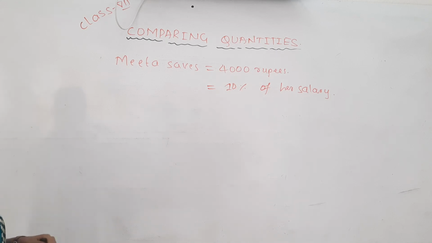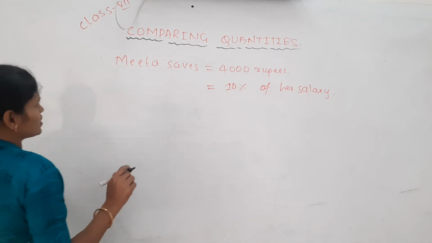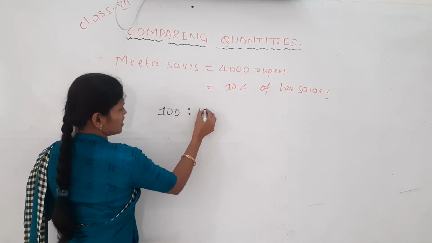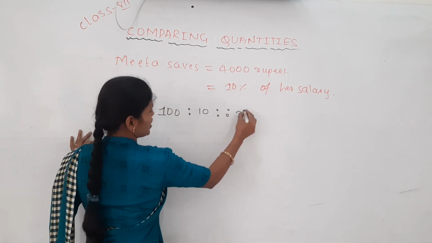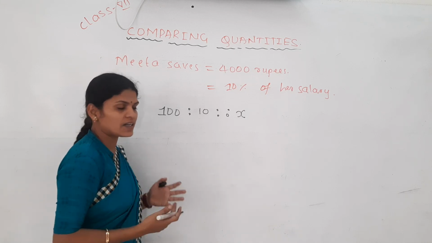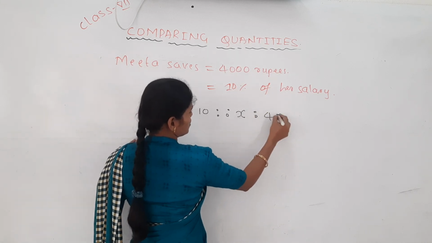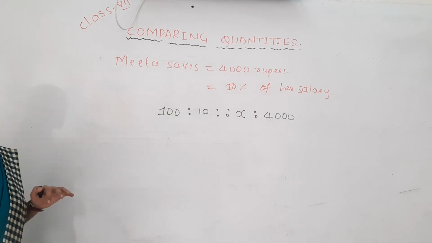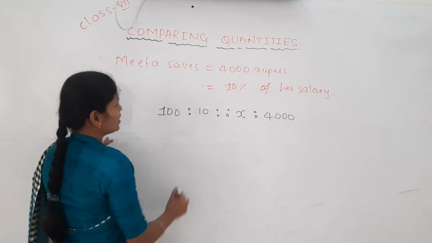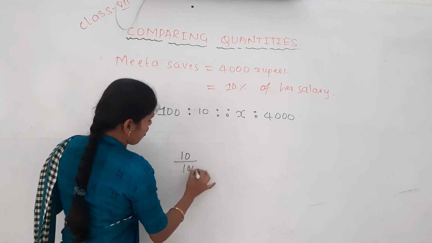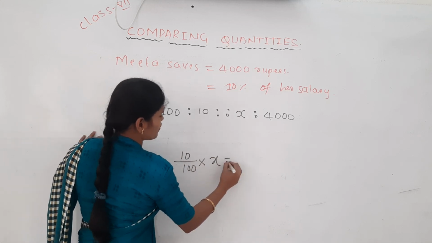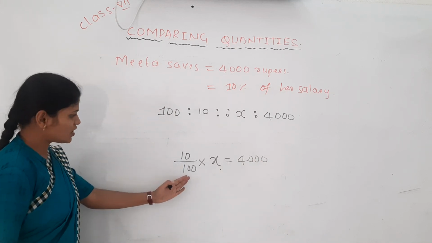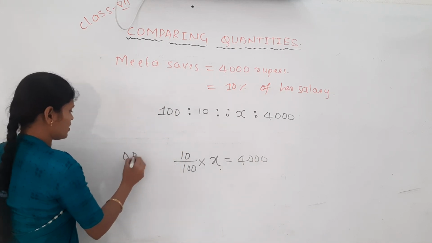In a regular class, I have solved one of the questions like this. Out of 100, how much does she save? 10. Then out of her total salary, how much does she save? 4,000. We have to find the total, the whole quantity. 10% of that whole quantity is 4,000. Then we have to find the x value. You can take it in this way or this way, both you can take here.